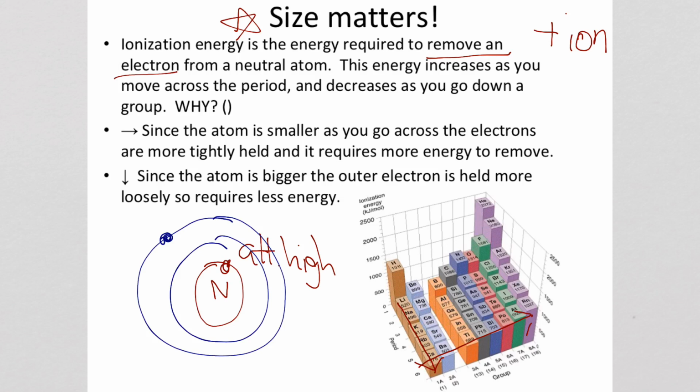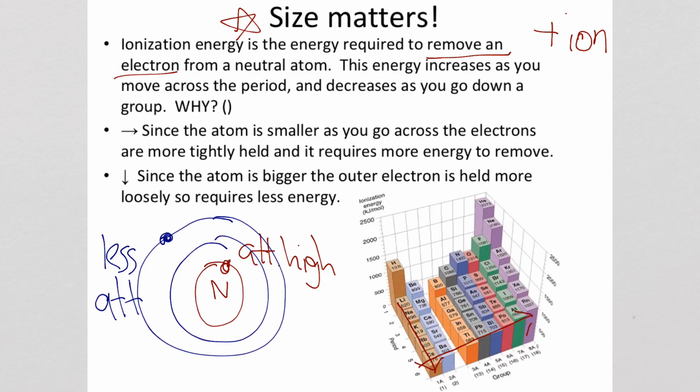And even though the nucleus is higher in charge, the distance will make much more of a difference than the amount will. So this being further away has less attraction, and so therefore will require less energy to remove. One of the key ideas here with attraction and energy is: the closer the attraction, the higher the energy.